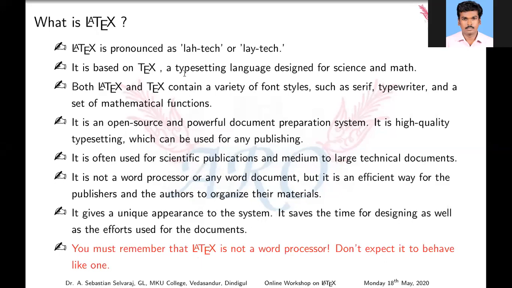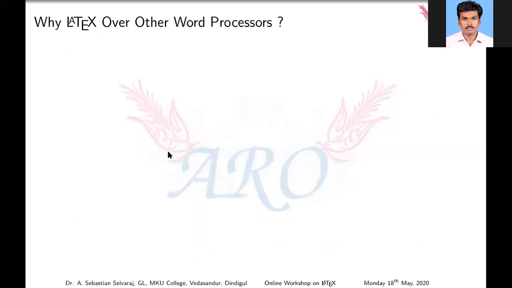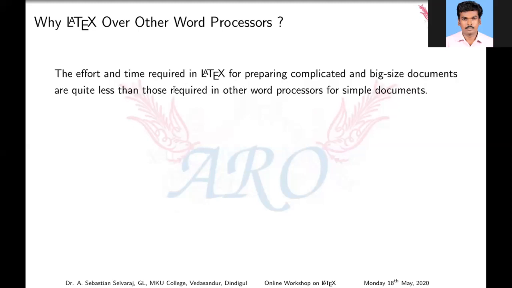It's totally different. Okay. So next, why does LaTeX overcome Word? The common word processor is what you see is what you get. Also, in Word, it takes so much time to create big size files.